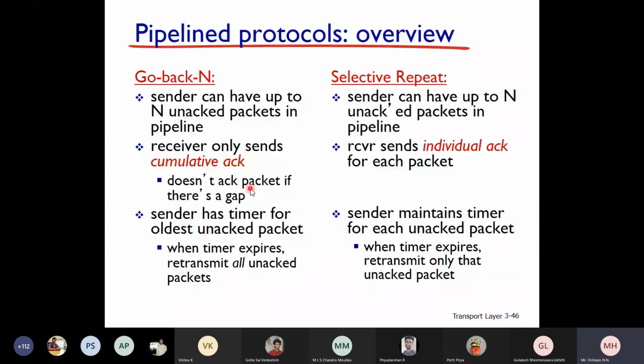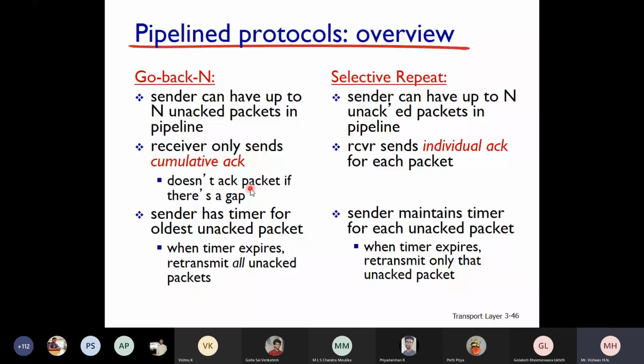If you are sending 3 packets at a time, and the sender receives the acknowledgement for the third packet, the sender will understand that there is no problem with the packets which I have sent, because it has received the acknowledgement for the third packet. That means the second and first have already reached the destination properly. Is that clear? That is what a cumulative acknowledgement is.